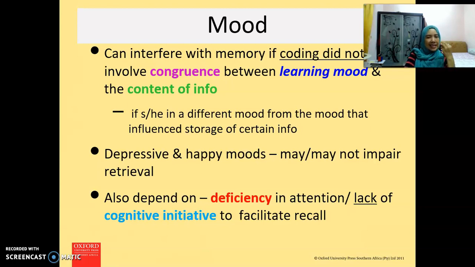Deficiency in attention means a lack of intention, or a lack of cognitive initiative to facilitate the recall of information, which may also be affected because we didn't focus on the information. We didn't listen. We have a deficiency in attention. That may contribute to our inability to withdraw or to recall the information.